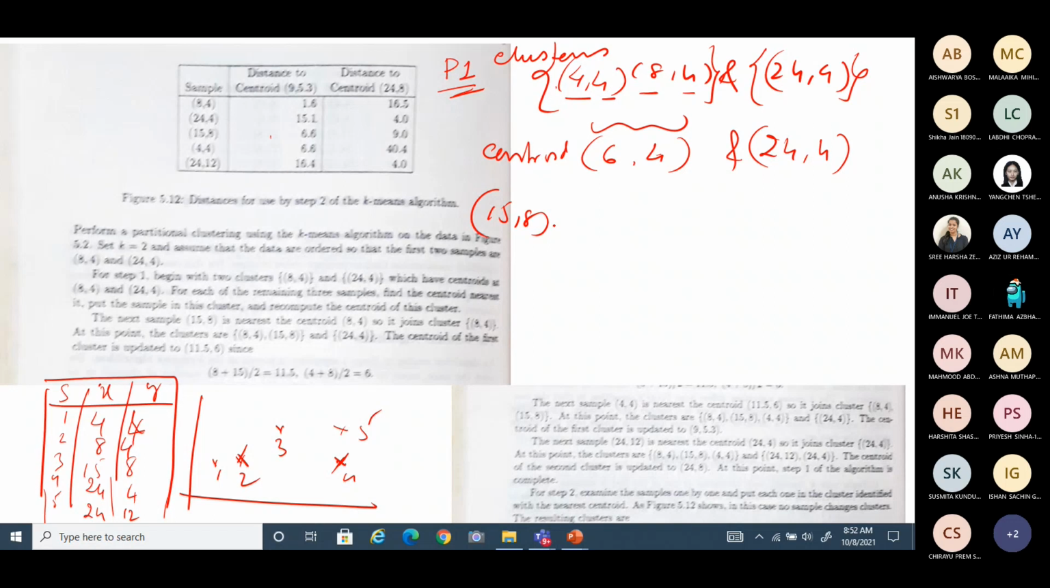So now you consider whether 15.8 is close to this centroid or this centroid. So which centroid is it close to now? Can you estimate and tell me the city block distance between 15.8 and 6.4, and 15.8 and 24.4? Can any one of you tell me which is close to which centroid?